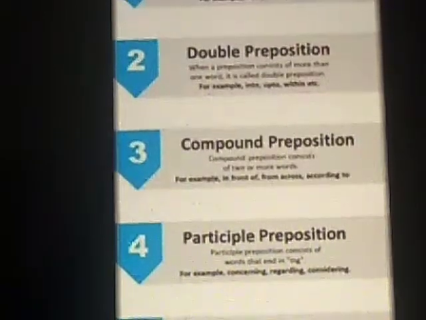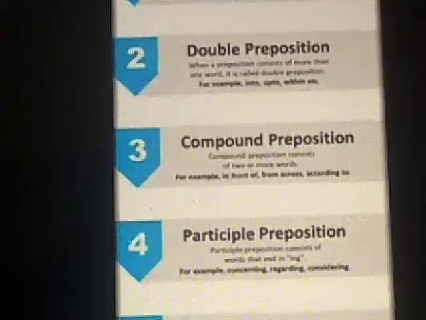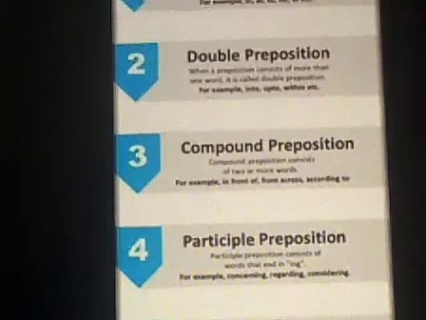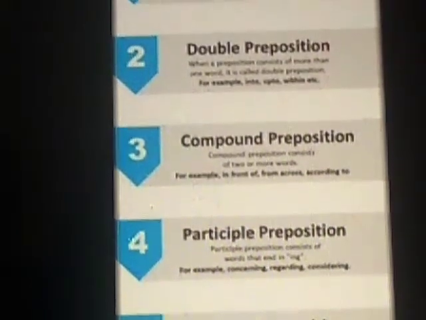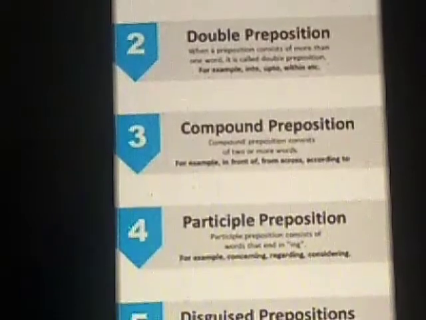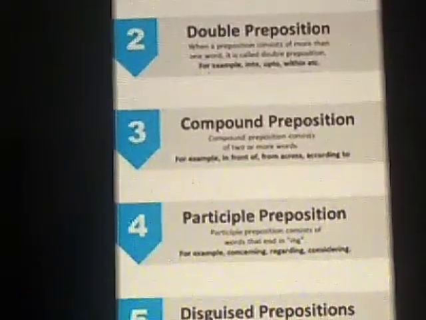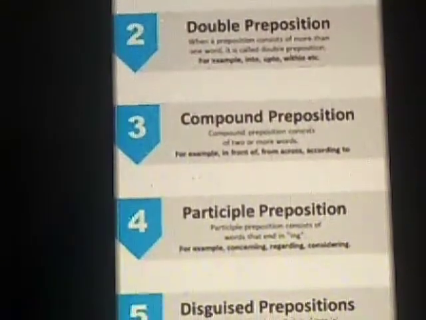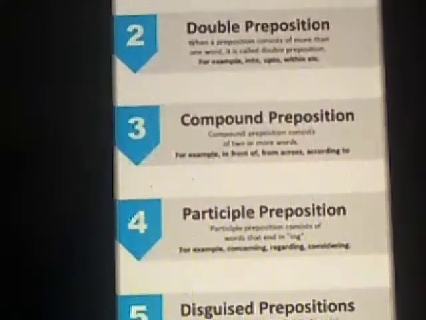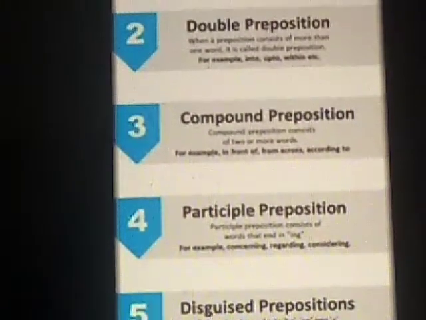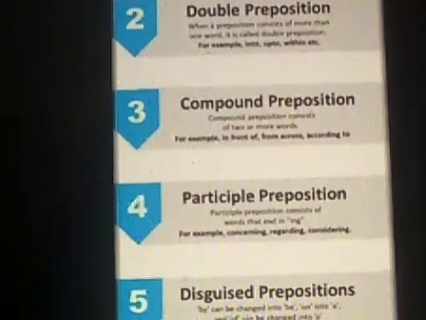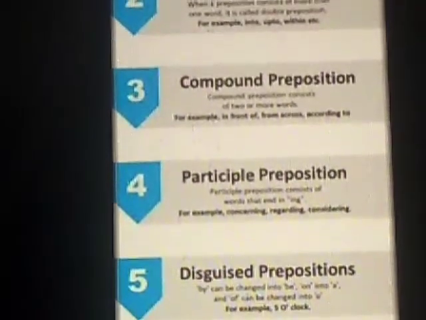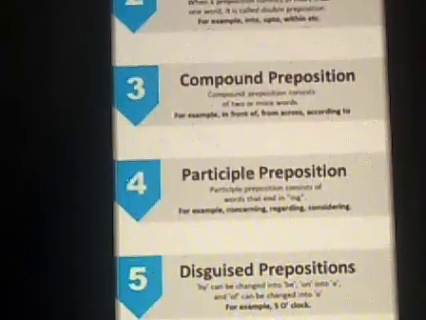Clear? Yes. So now we have a compound preposition. It's very simple. The first one was simple, which has one word. The second one was double, which has two words. And now the third one is compound. Don't get confused. Compound in the sense, the preposition which has more than two words. That is, simply, it has three words, such as in front of, across from, according to, and so on. Example, there's a post office in front of my house. Clear? Yes.